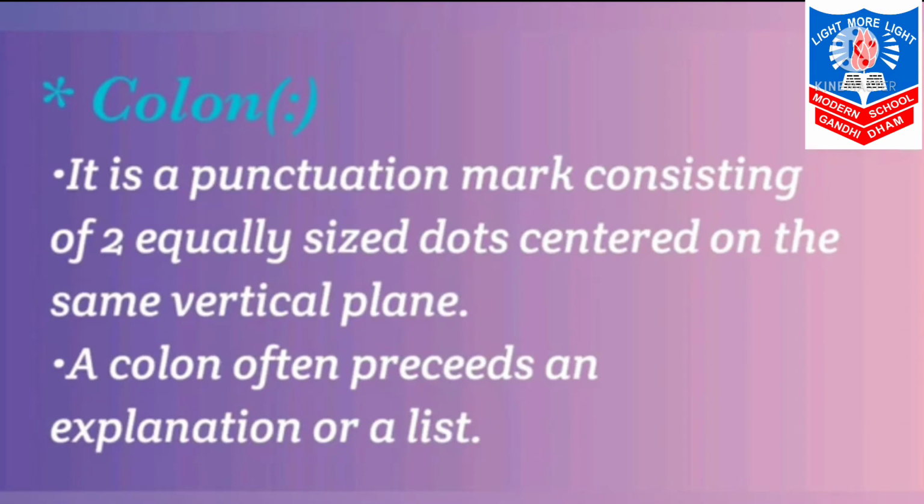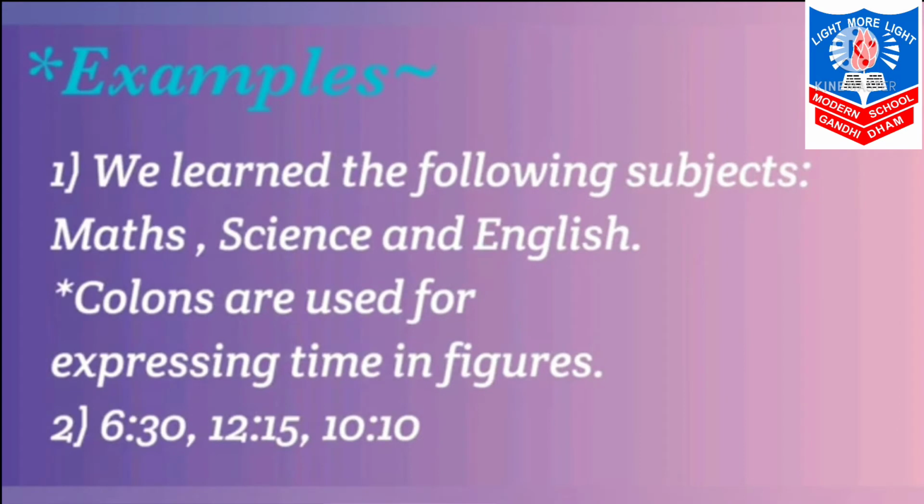Next is colon. It is a punctuation mark consisting of two equally sized dots centered on the same vertical plane. A colon often precedes an explanation or a list. हम कॉलन तभी यूज़ करते हैं जब हम फर्दर उसी स्टेटमेंट को कंप्लीट करने जा रहे होते हैं या लिस्ट बना रहे होते हैं. Now see the example. We learn the following subjects, there is a colon, like maths, science and English. Colons are used for expressing time in figures. Like second one you can see 6:30, 12:15, 10:10.